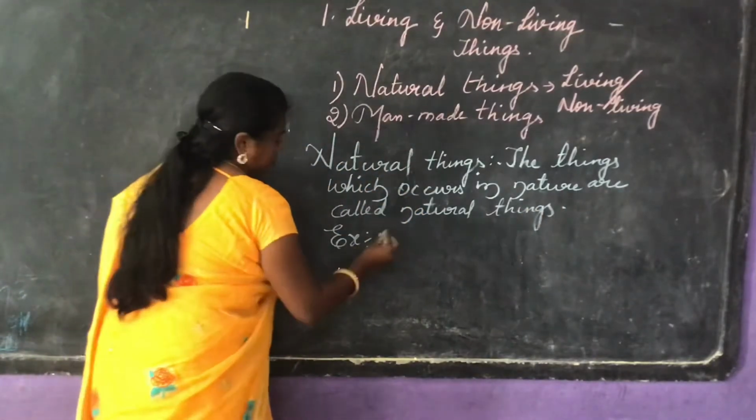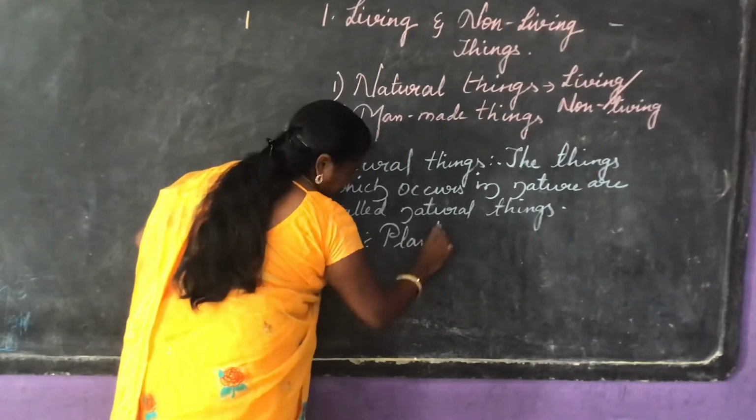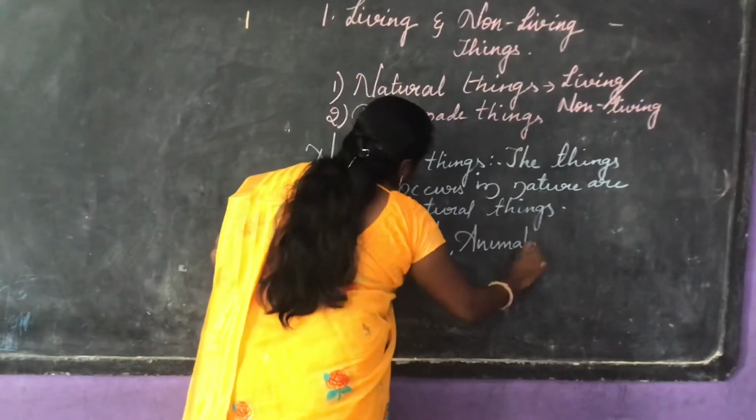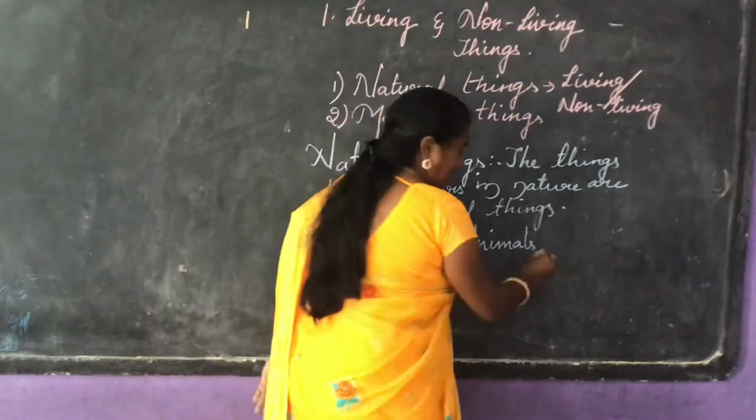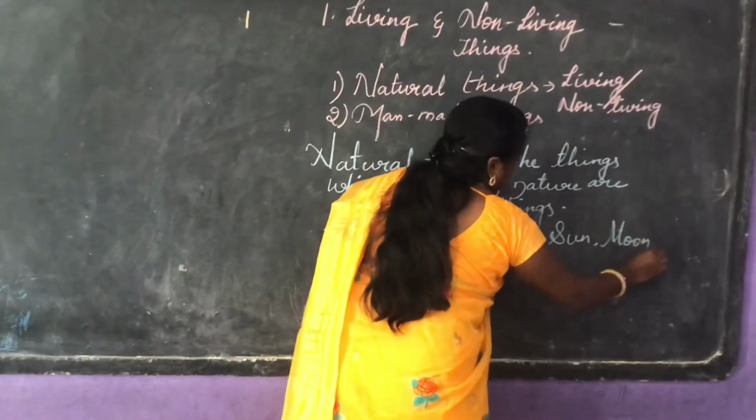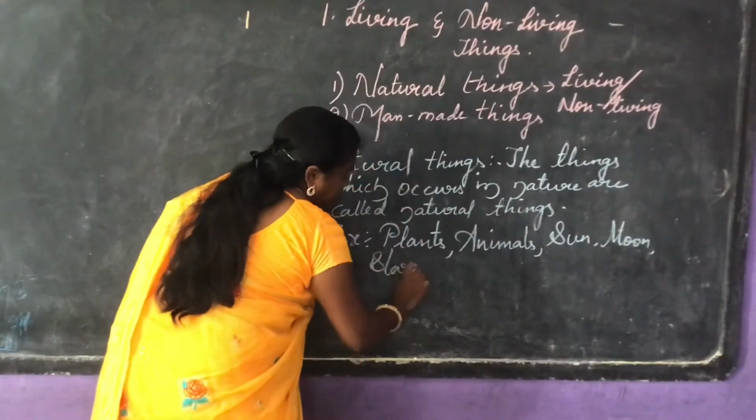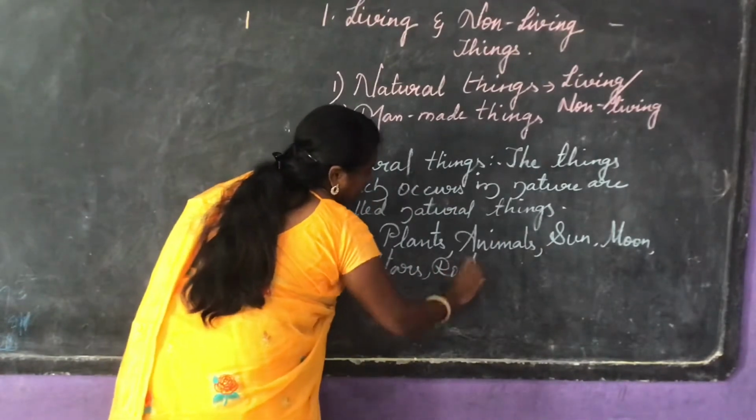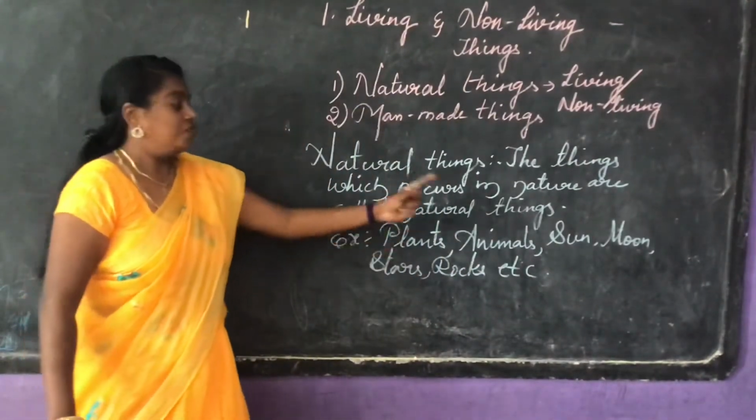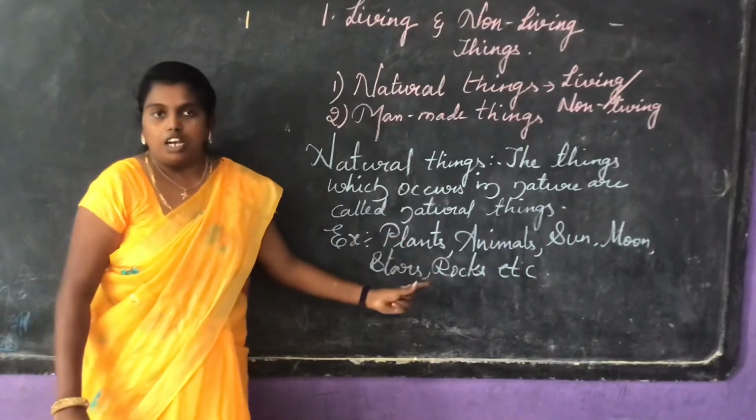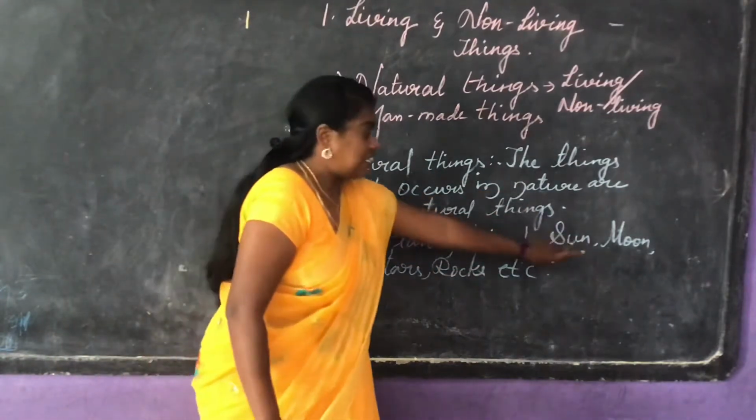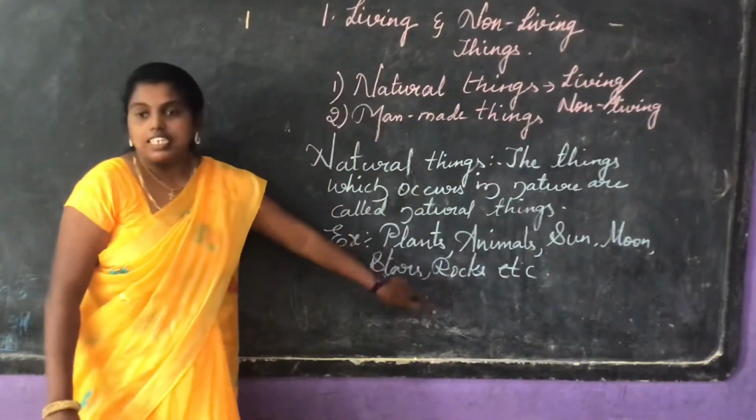I am going to write some few examples regarding these natural things. Examples are plants, animals. Plants and animals also occur in nature only. Plants, animals, sun, moon, stars, rocks, etc. So in these examples we can classify into living and non-living things. Plants are living things, animals are living things. Coming to the sun, moon, stars, rocks, these are non-living.